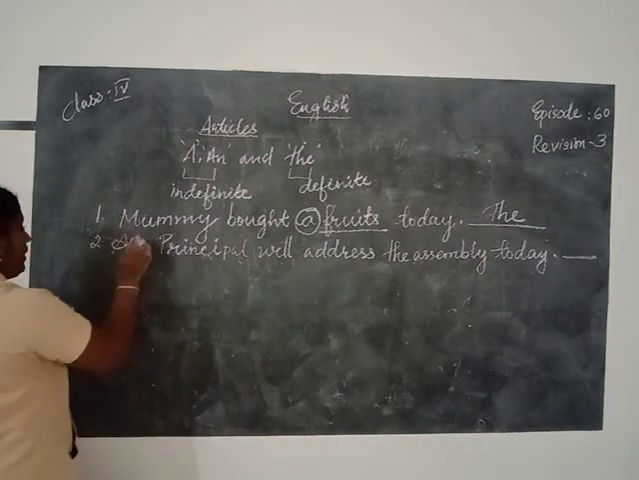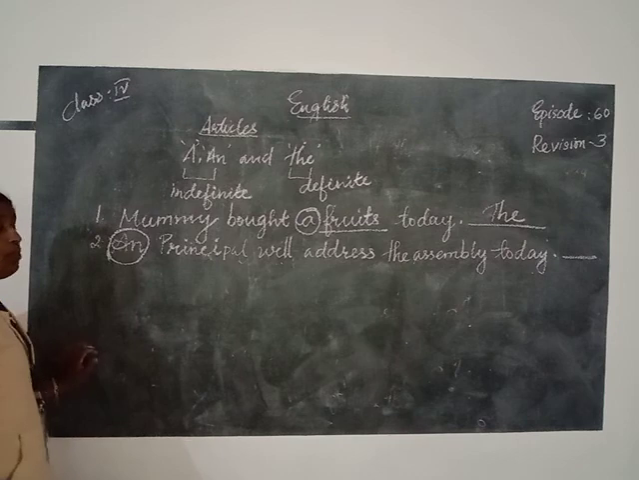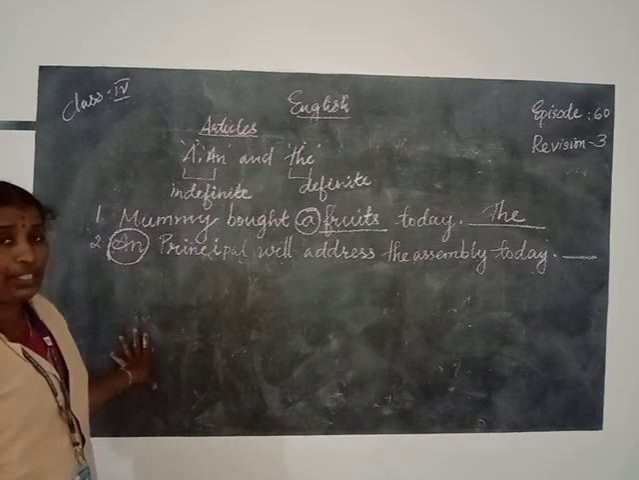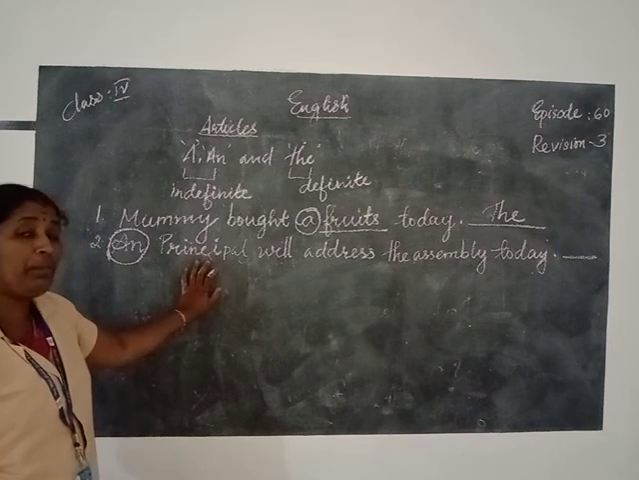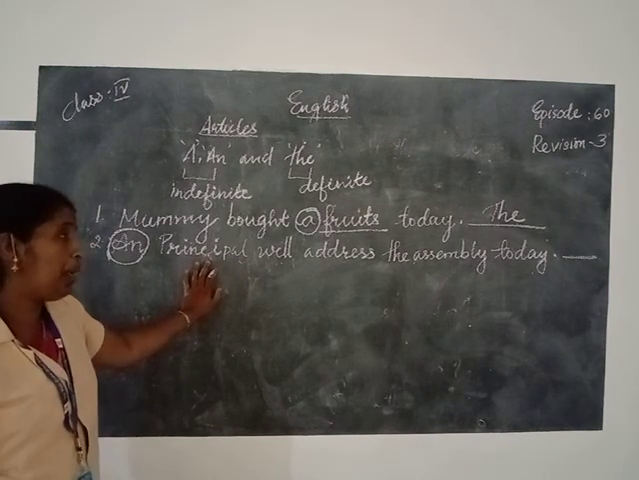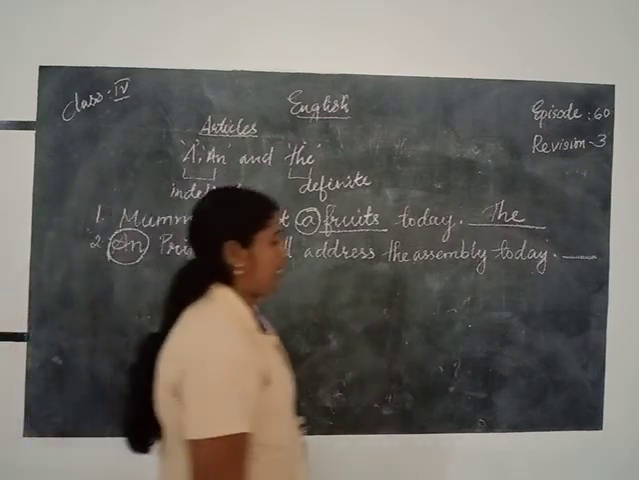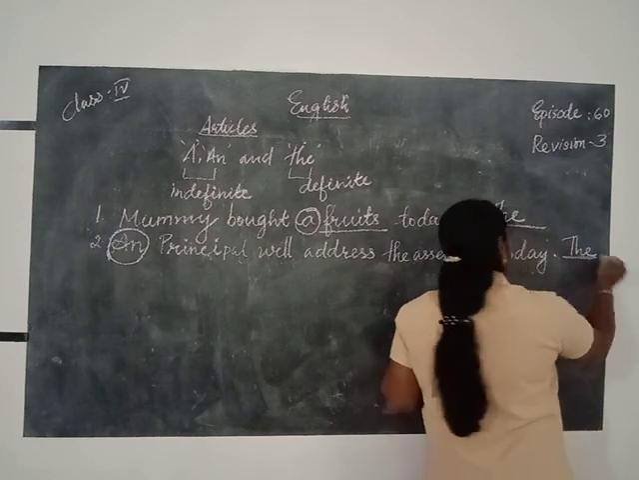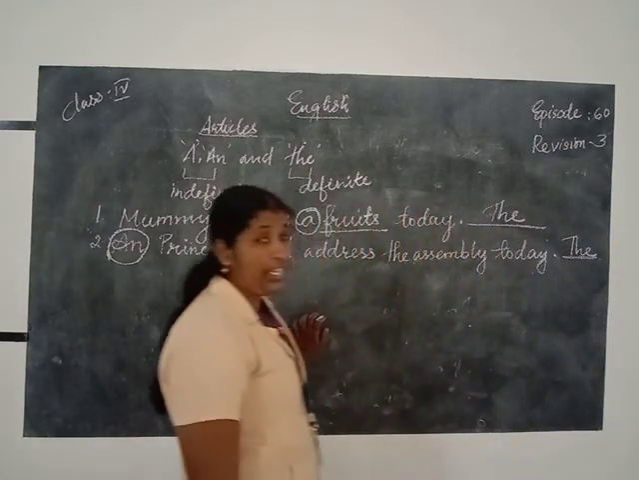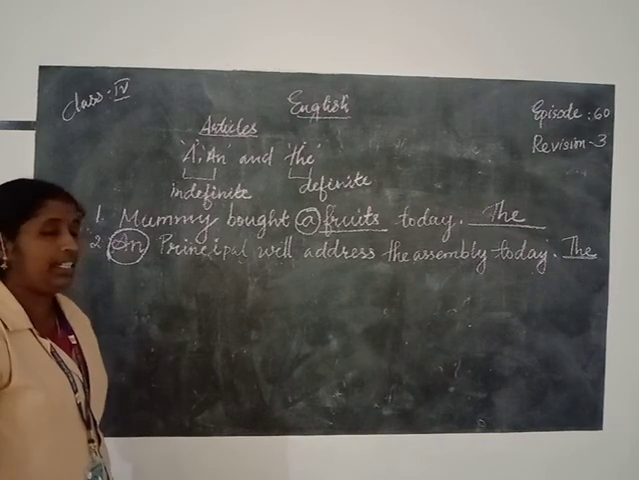Which is the incorrect article here? This is the incorrect article. It is not an principal. The is used before a special or particular person. There is only one principal in a school, and the principal will address the assembly today is the correct usage. The correct article, not preposition, is the definite article the.